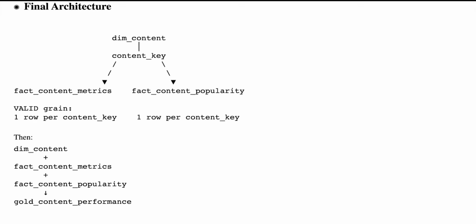The final architecture: what we did so far, what we implemented, what we discovered, how we identified and resolved it, and then what the final gold content performance is now. This is our final architecture. We have validated and verified, so everything is ready now. The gold records are perfectly aligned.